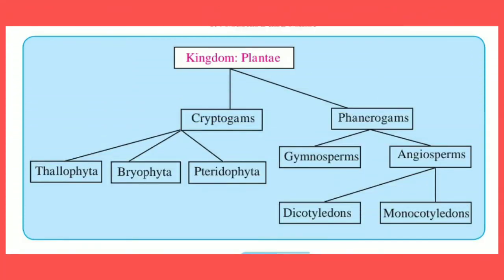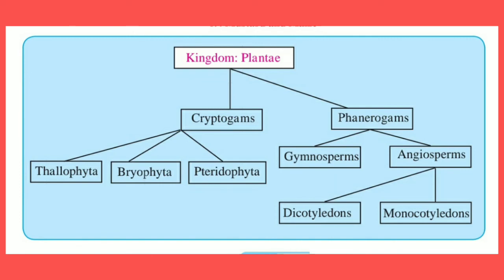So, let us quickly summarize what we have learnt in this chapter. We have learnt the classification of plants, based on the presence or absence of organs. We have learnt the kingdom Plantae. On the presence or absence of flowers, fruits and seeds, plants are divided into cryptogams and phanerogams.